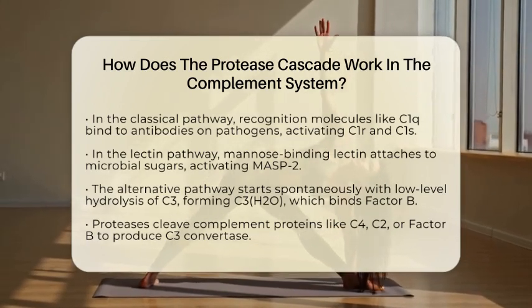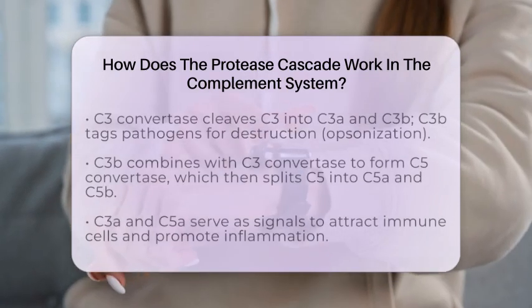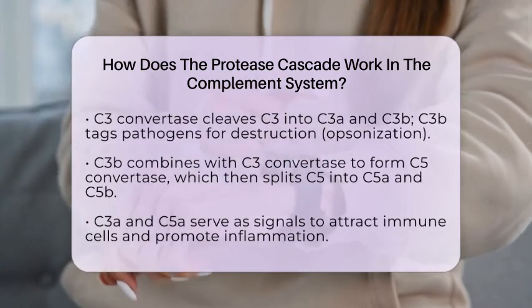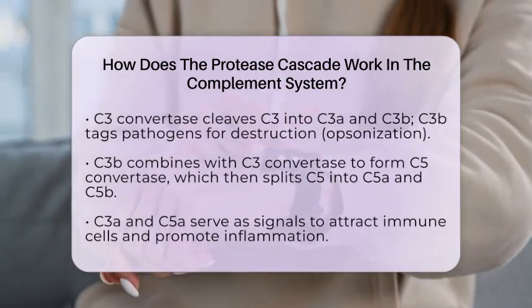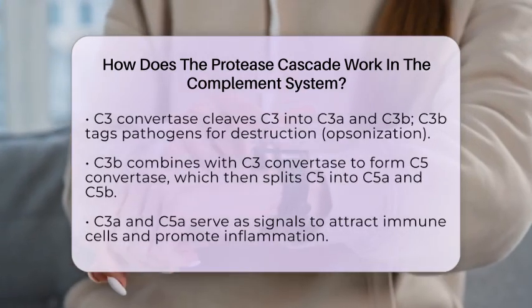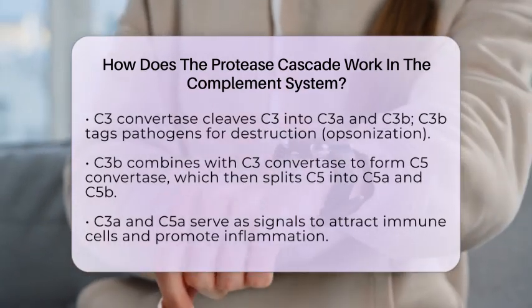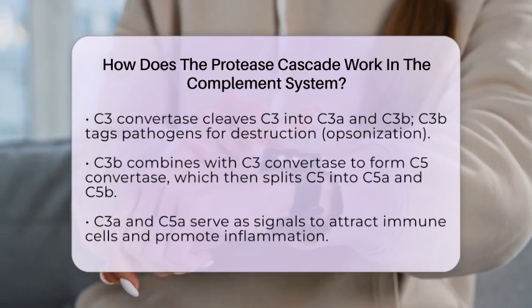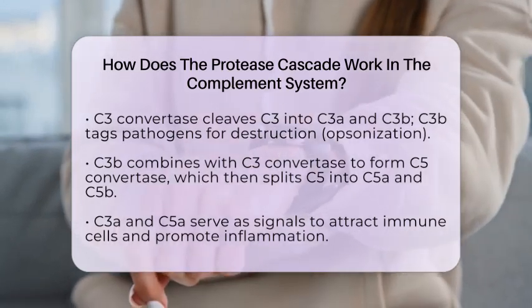Once these initial steps are set, the proteases cleave other complement proteins like C4 and C2 in the classical and lectin pathways, or factor B in the alternative pathway, to form the C3 convertase complexes. These complexes are like molecular scissors that cut the C3 protein into two parts, C3a and C3b.